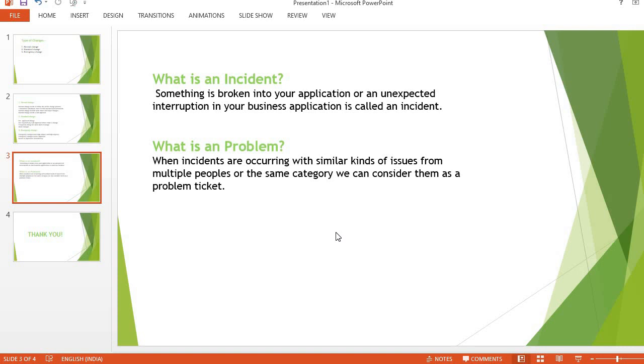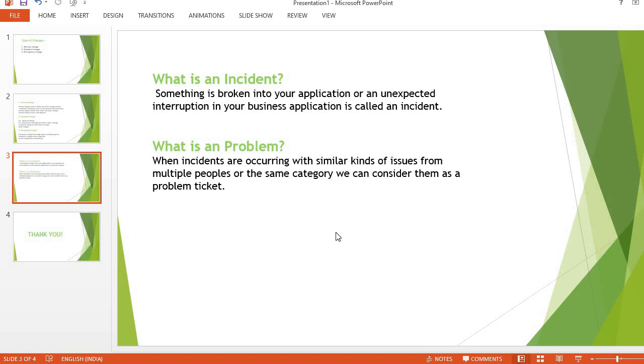For example, we have developed something, we have created some sys choices, and we have moved these sys choices from quality to production. But in production, it is not working as expected. It is not showing on the form. Then it is an incident. Something is broken, right? Because it was working previously, but now it is not working.